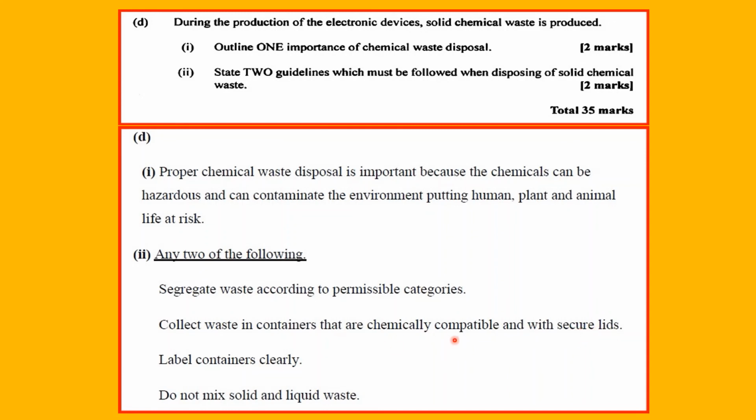Okay, it must be chemically compatible. You cannot put some types of liquids in plastic containers because it's going to melt through the plastic. Okay, that's what was meant by that. The waste must be in compatible containers. You must label your containers clearly and do not mix solid and liquid waste.